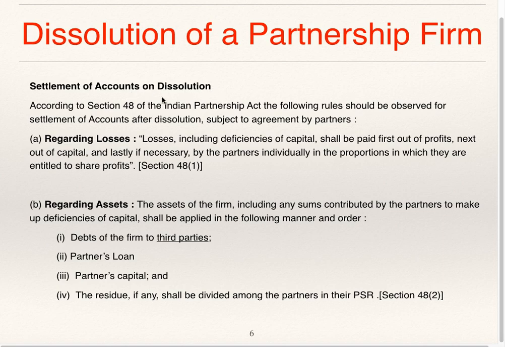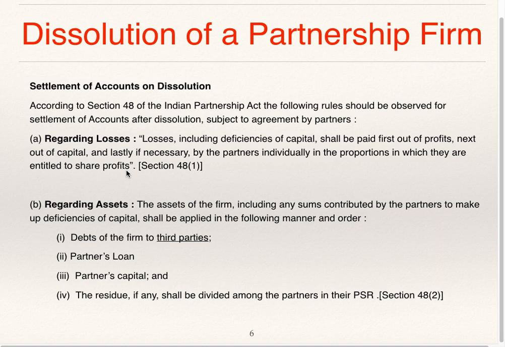Settlement of accounts on dissolution. According to Section 48 of Indian Partnership Act, following rules should be observed for settlement of accounts after dissolution, subject to agreement by partners. Regarding losses, losses including deficiencies of capital shall be first paid out of profits, next out of capital, and lastly, if necessary, by the partners individually in proportion in which they are entitled to share profit, that is, in their profit sharing ratios.